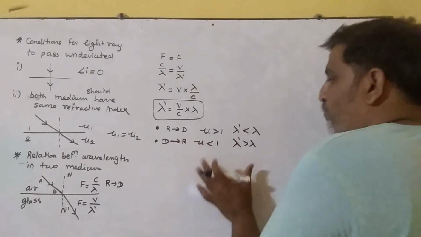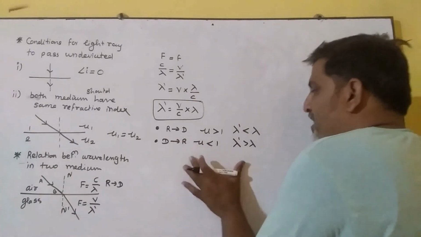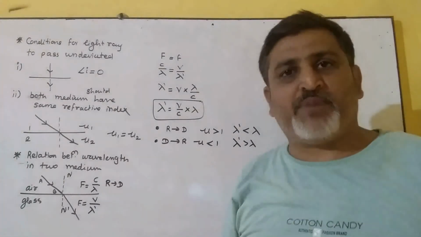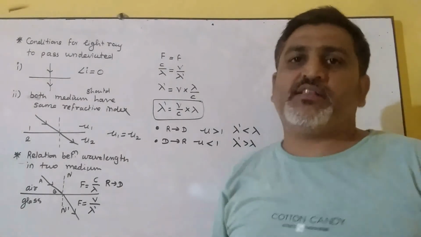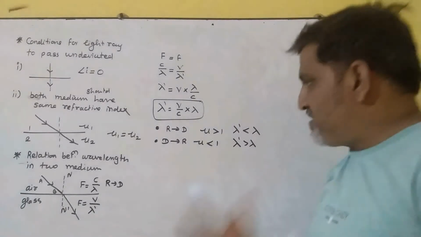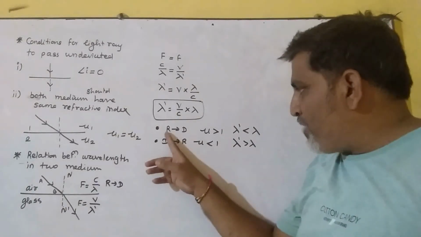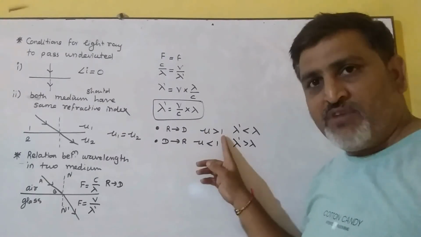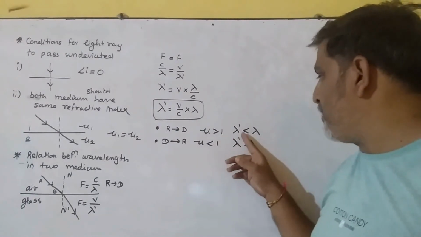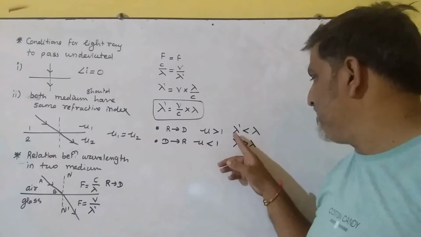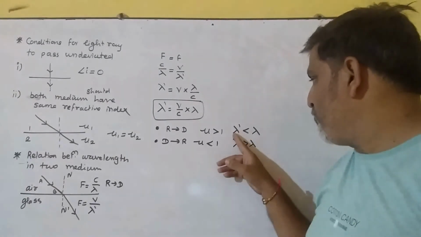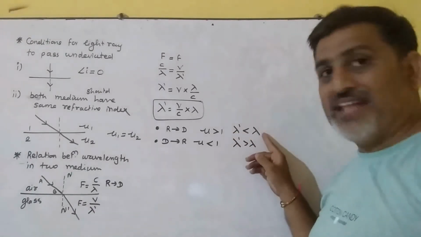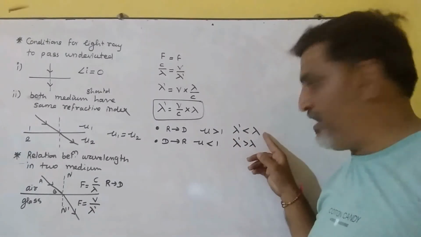This is the relation between lambda dash and lambda when the ray of light passes from rarer to denser and denser to rarer. Once again, if the ray of light passes from rarer to denser medium, then the refractive index is greater than 1, and lambda dash, the wavelength of the ray of light in the denser medium, is lesser than the wavelength of the light in the rarer medium.